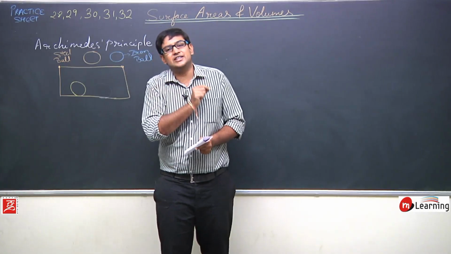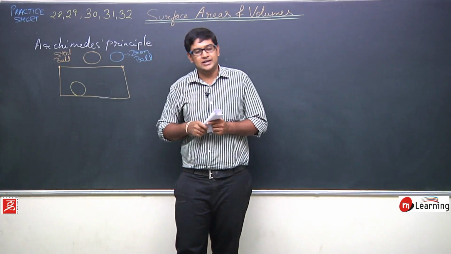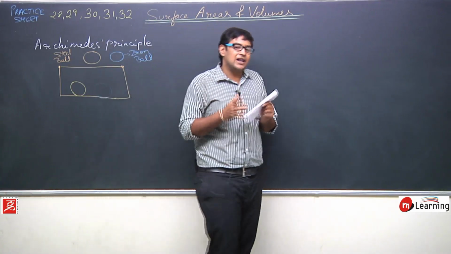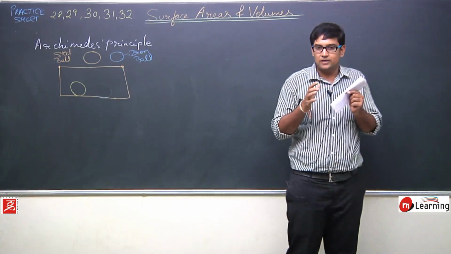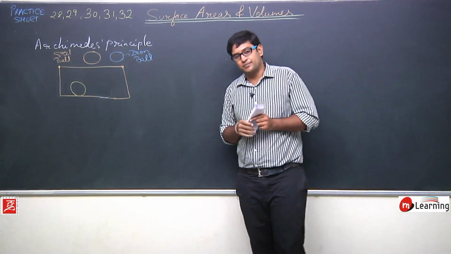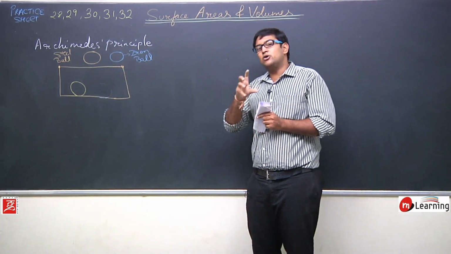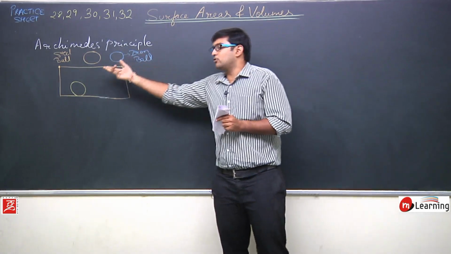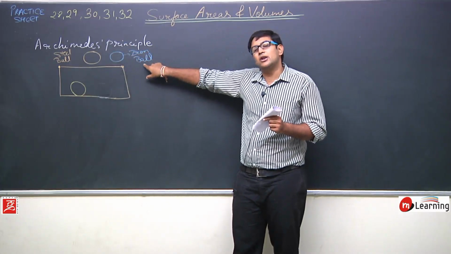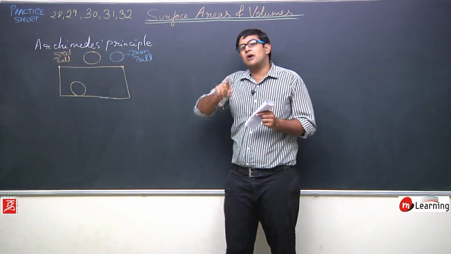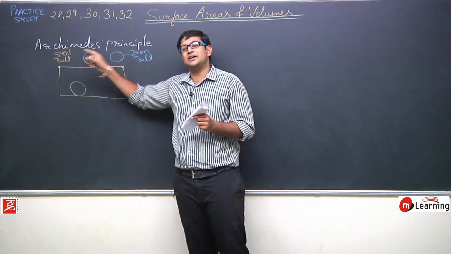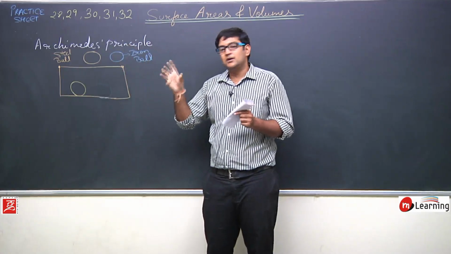Now, what peculiar thing I observed in this experiment is that the size of the iron ball and the size of the steel ball were the same, their volume was the same. So the amount of water that flowed out with the iron ball is the same as the amount of water that flows out when this experiment is repeated with the steel ball.